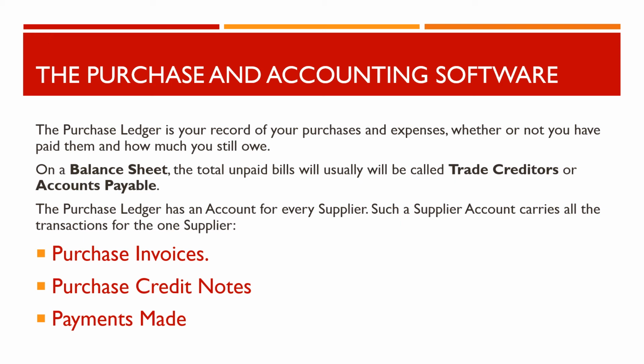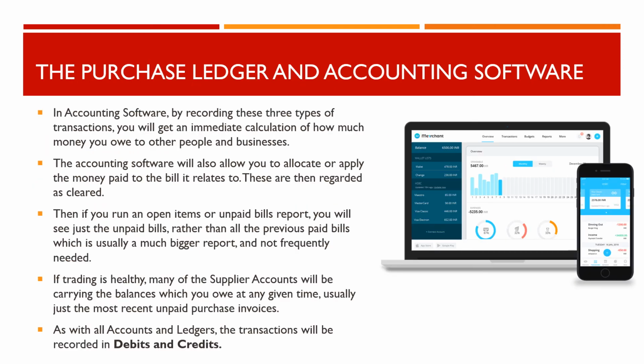The purchase ledger has an account for every supplier. Such a supplier account carries all the transactions for the one supplier, including purchase invoices, purchase credit notes, and payments made. In accounting software, by recording these three types of transactions, you will get an immediate calculation of how much money you owe to other people and businesses.